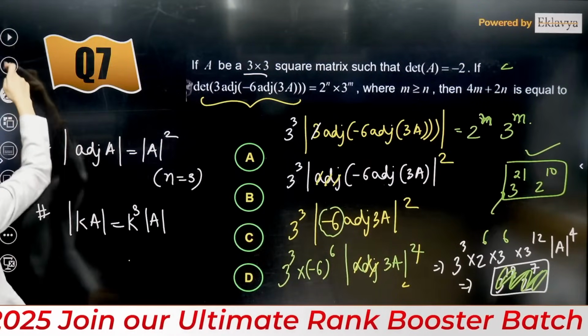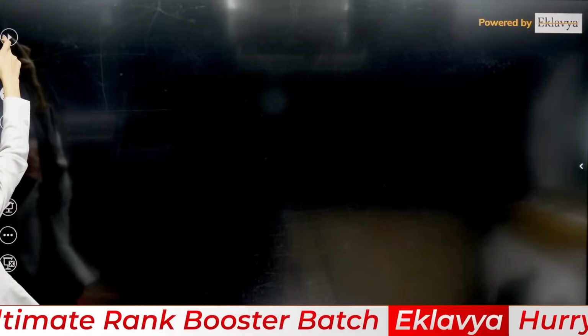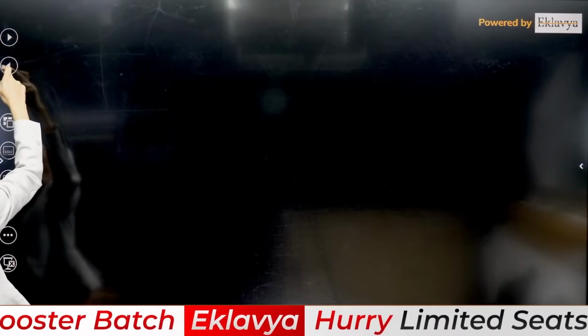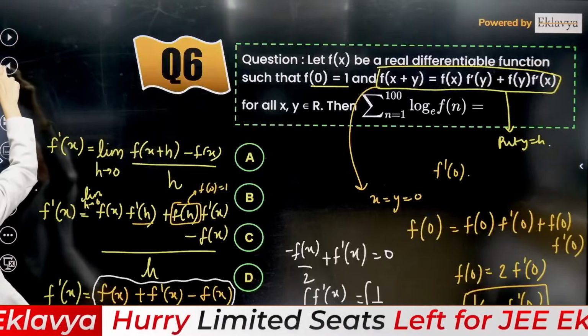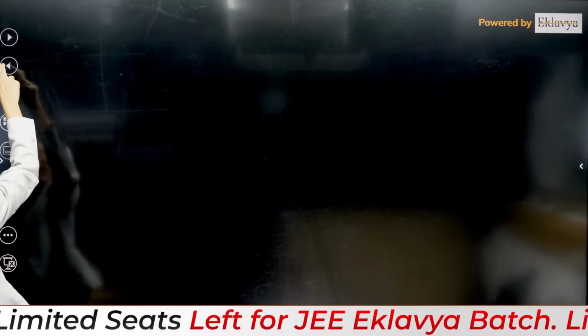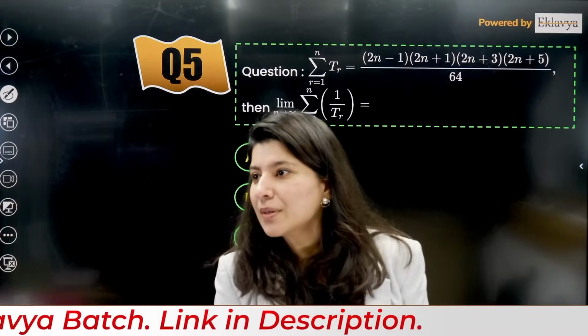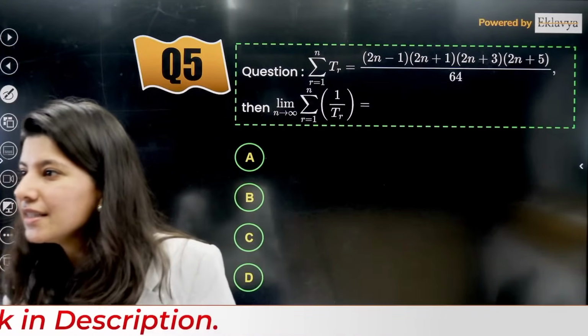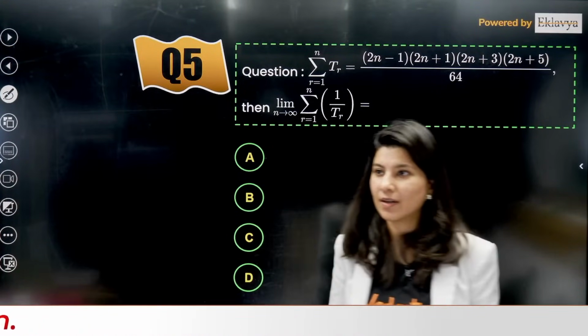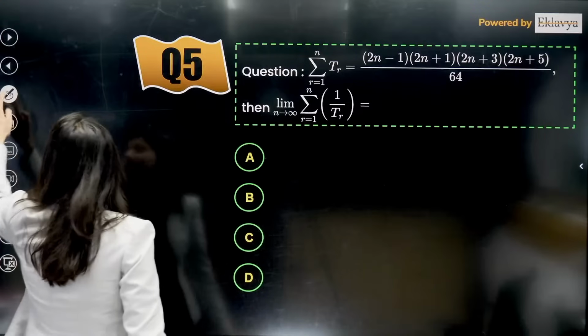All right, next question, guys. Let us see the next question now. Do we have another question? Okay, this question. Let's do this question from sequence and series. Sequence and series, right? Perfect. Sequence and series. Okay.